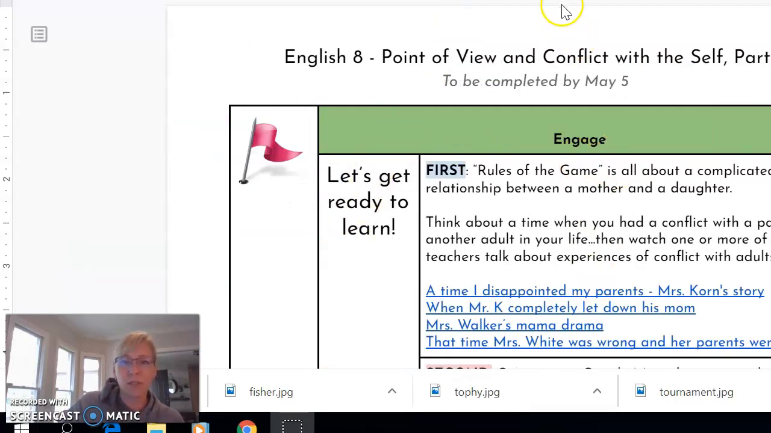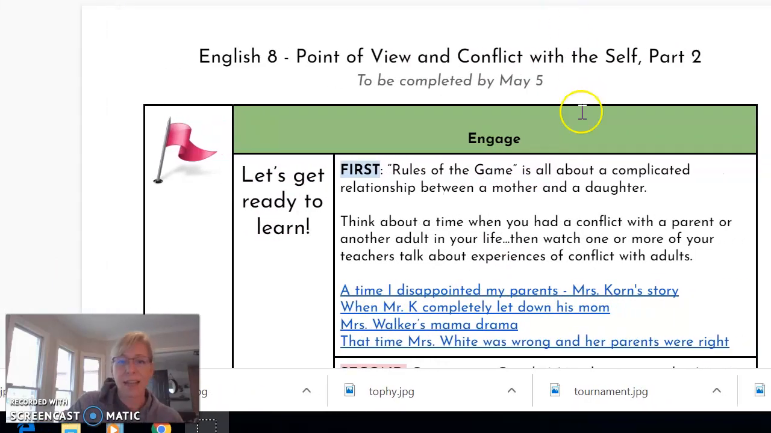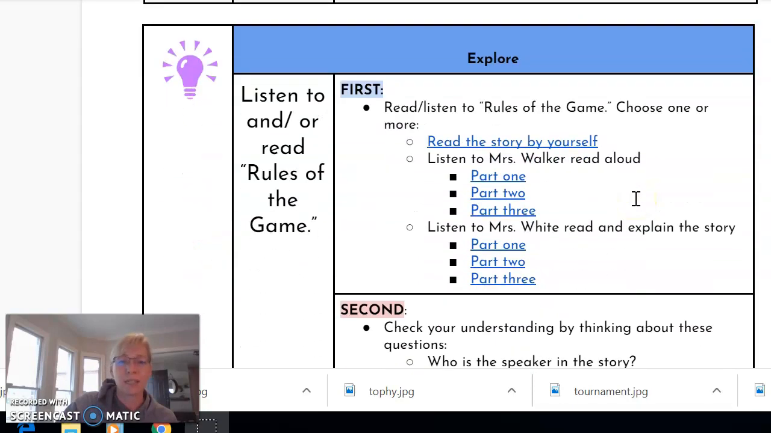You could choose to look at the engage section, and that's times where all of these 8th grade teachers have had some kind of disappointment or conflict with their mother, because that's one of the stories we're reading about. The central idea of the story is disappointing your mother. It's interesting, but if you don't have time, then skip that. Down to the blue box, explore.